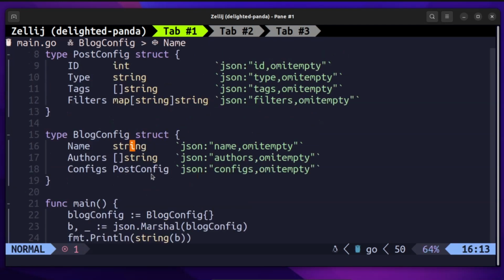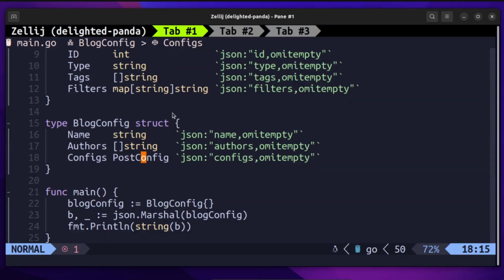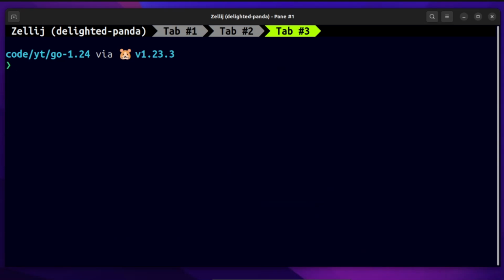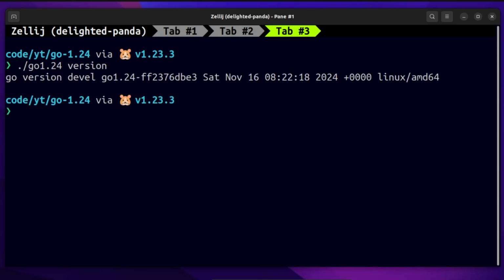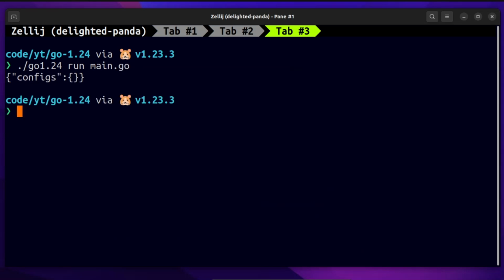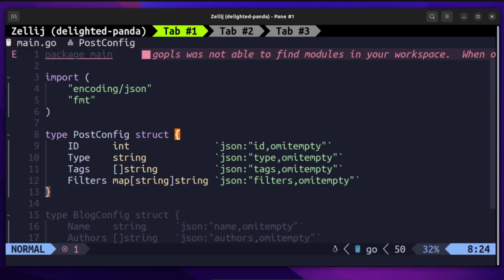But that config should not be present, because the PostConfig is basically empty, because we have initialized BlockConfig as empty, so it should have been empty. If you run this with Golang 1.24 as well, with the omitempty tag, that will still give us the configs, because omitempty works the way it used to work in Golang 1.23.